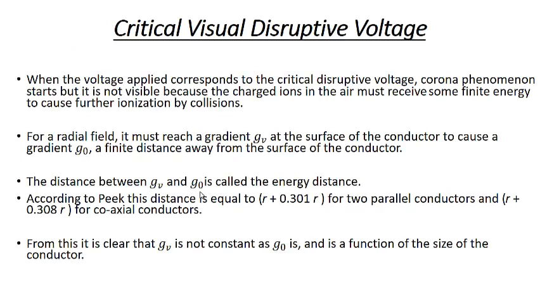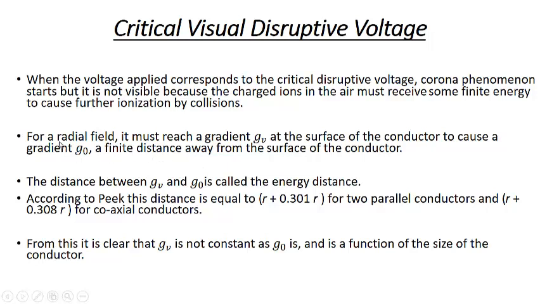Now we may have another one, that's the critical visual disruptive voltage. Because corona takes place, it may not be visible. Sometimes when the operating voltage is much higher than this voltage, it will result in visual corona. When the voltage applied corresponds to the critical disruptive voltage, the corona phenomenon starts but is not visible, because the charged ions in the air must receive some finite energy to cause further ionization by collision, and when the collision occurs they emit radiation, and that radiation is in the visible range.